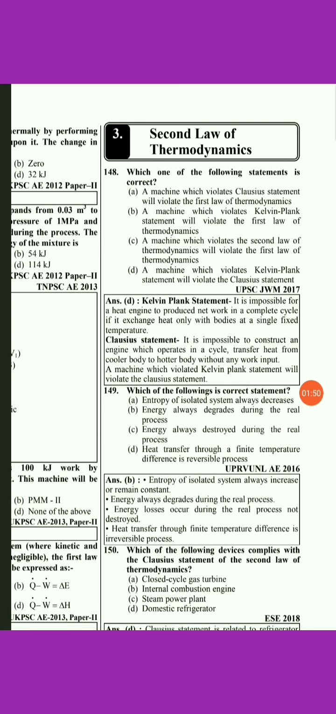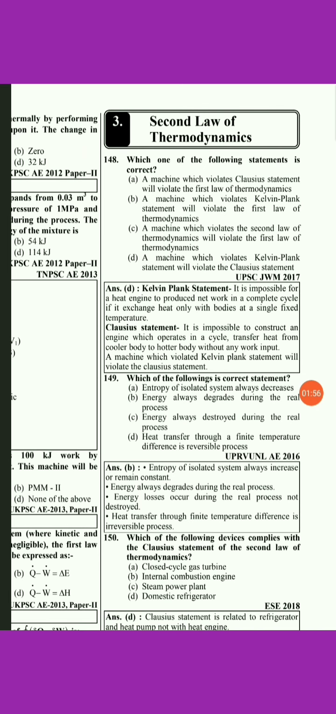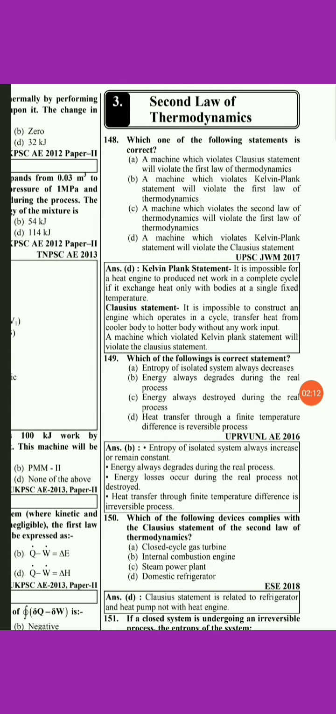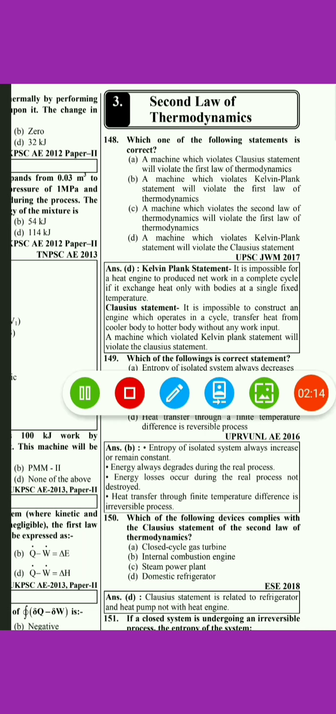So here the options are: a machine which violates the Clausius statement will violate the first law of thermodynamics, so it is not true. Next is a machine which violates the Kelvin Planck statement will violate the first law of thermodynamics, it is also not true. A machine which violates the second law of thermodynamics will violate the first law of thermodynamics, it is also not true. And last is a machine which violates the Kelvin Planck statement will violate the Clausius statement. So this is the correct statement.